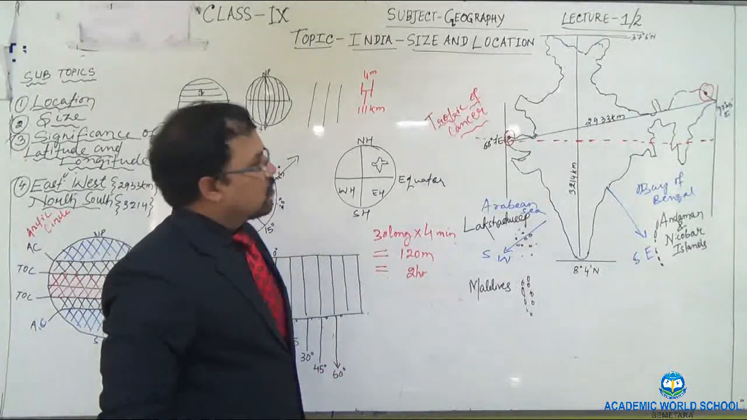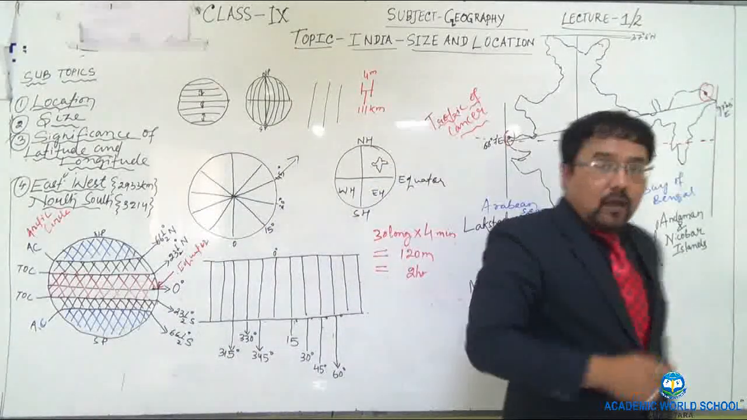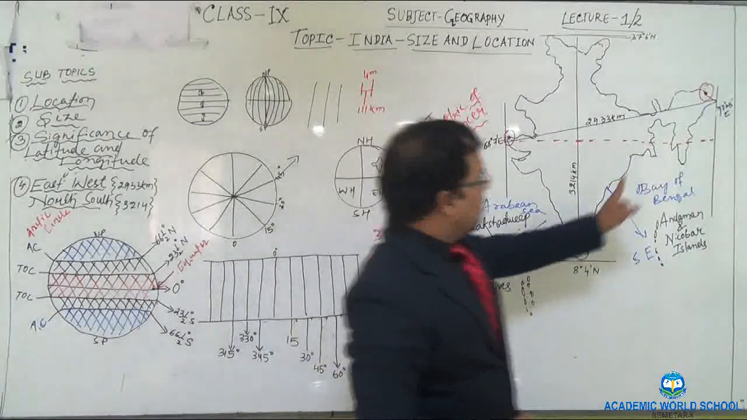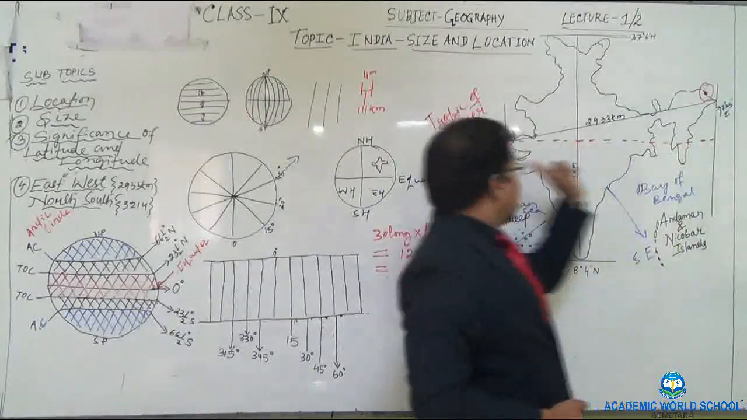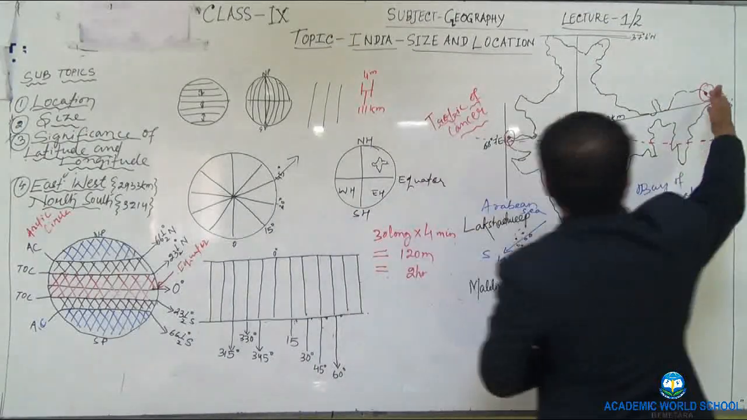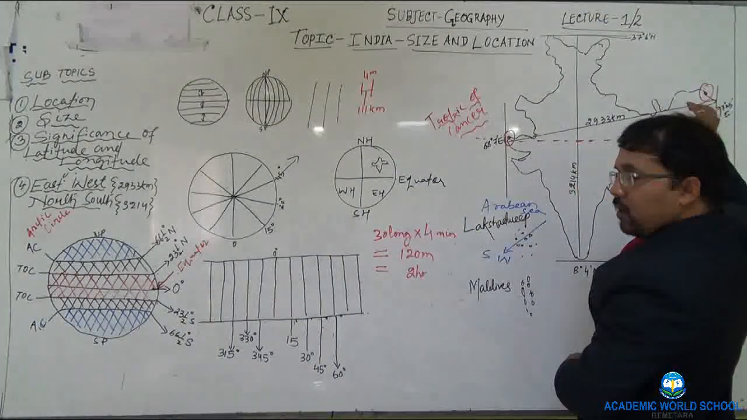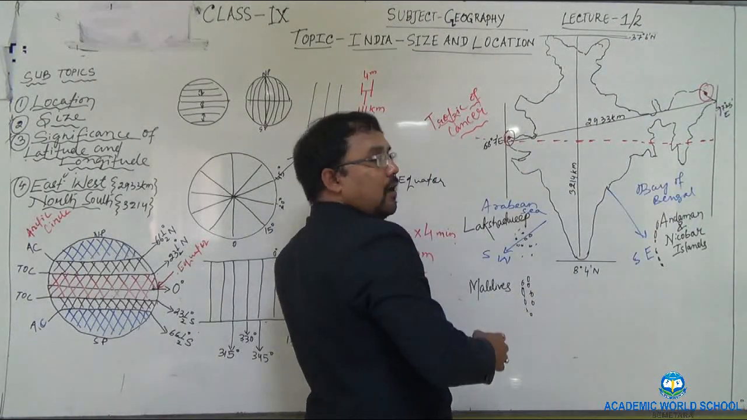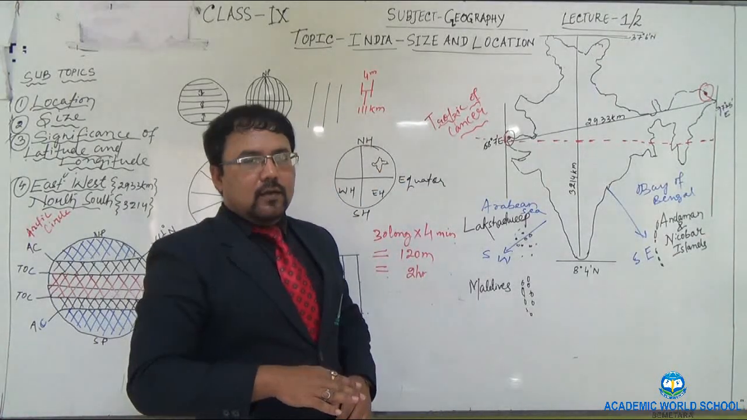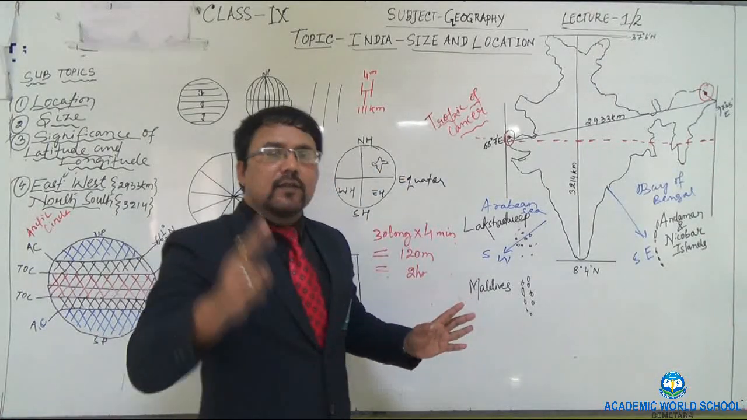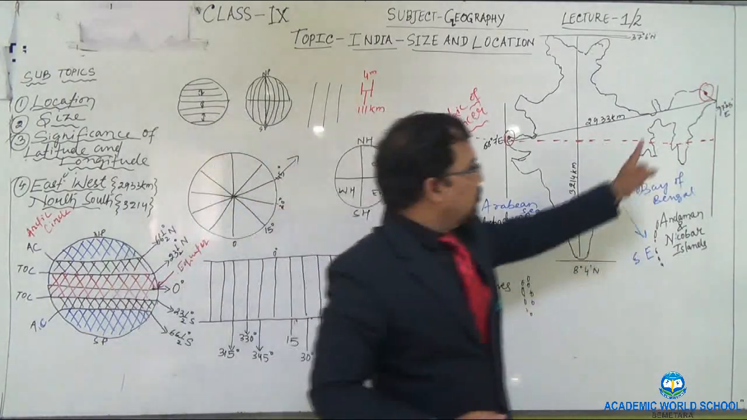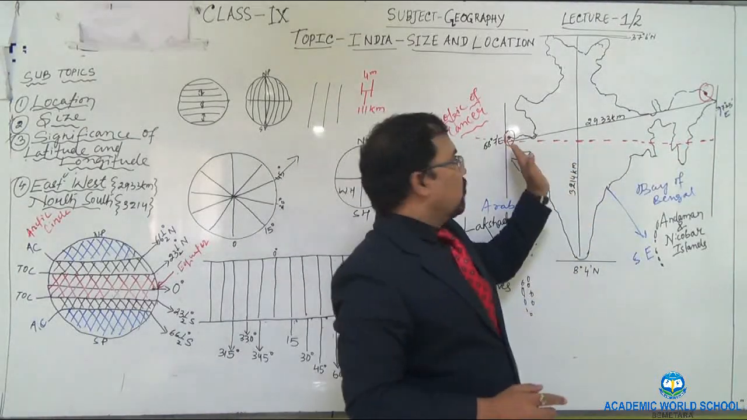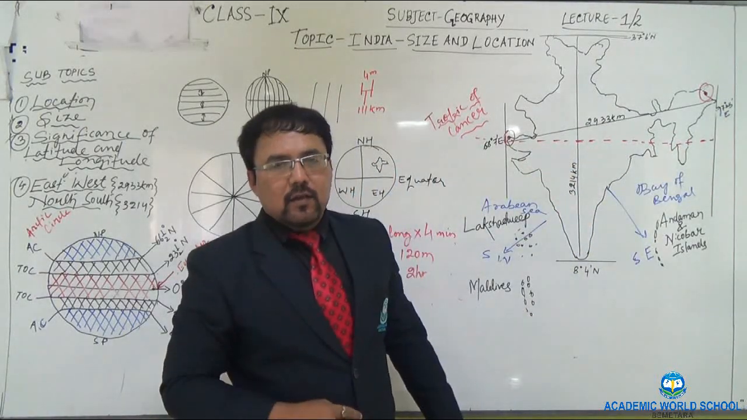So you know that there may be a time difference of 2 hours between this place and this place. If you stand here and see your watch, and ask your friend who is standing there how much time is there in his watch, you will find a difference of 2 hours. Your friend will lag behind by 2 hours.